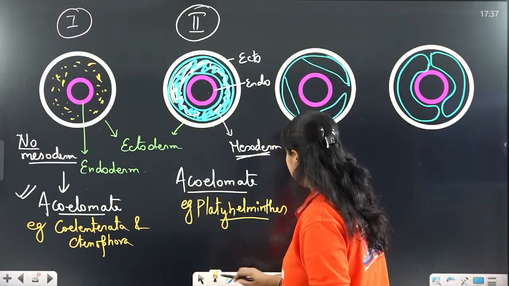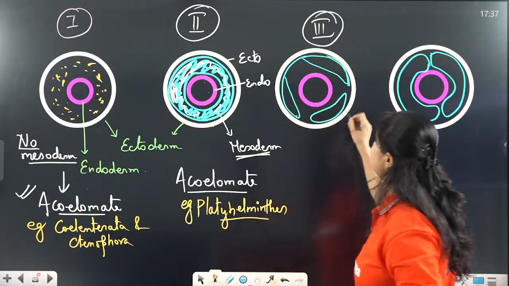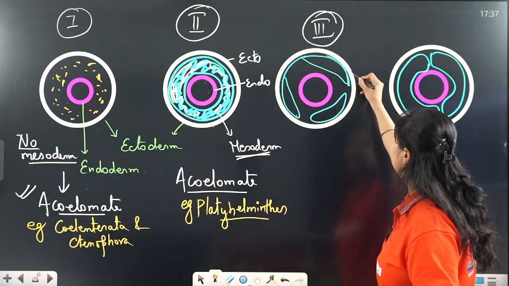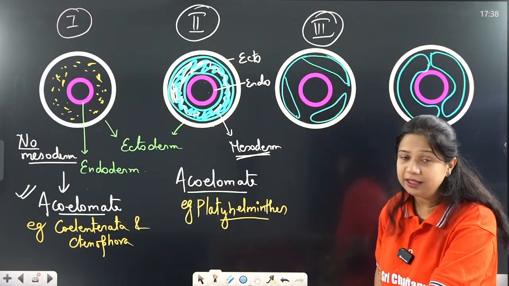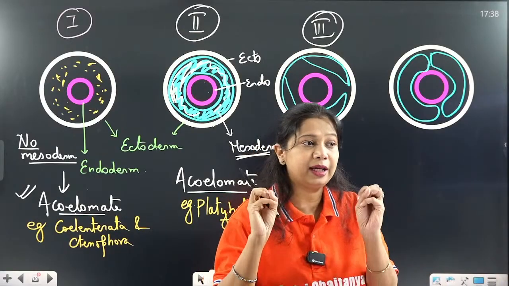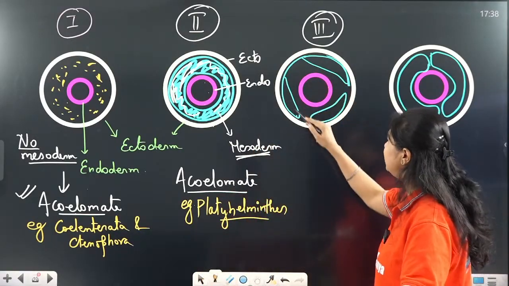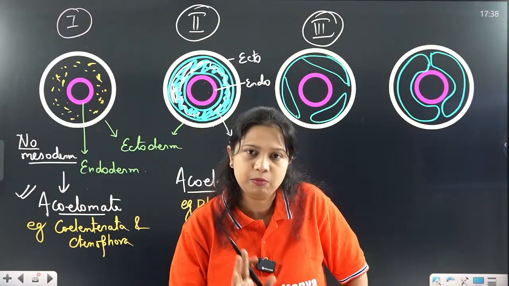Now, it is the third scenario in which there is empty space present between the ecto and endoderm. There is mesoderm also present, but the mesoderm is not completely lining or covering the whole empty space. The empty space is not completely covered by mesoderm.